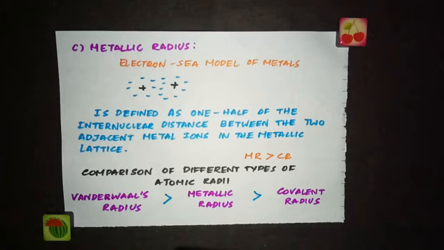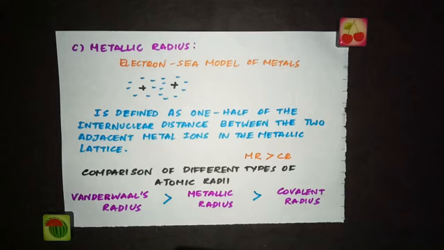Just like in the van der Waals radius, here in the metallic lattice, the valence electrons are mobile, therefore they are only weakly attracted by the metal ions. Compare this to a covalent bond, where a pair of electrons is strongly attracted by the nuclei of two atoms. So the metallic radius is always longer than the covalent radius because the attraction is less, so the length will be more. But in the case of covalent radii, the atoms are strongly bonded, so the internuclear distance is small, and the radius will be small.